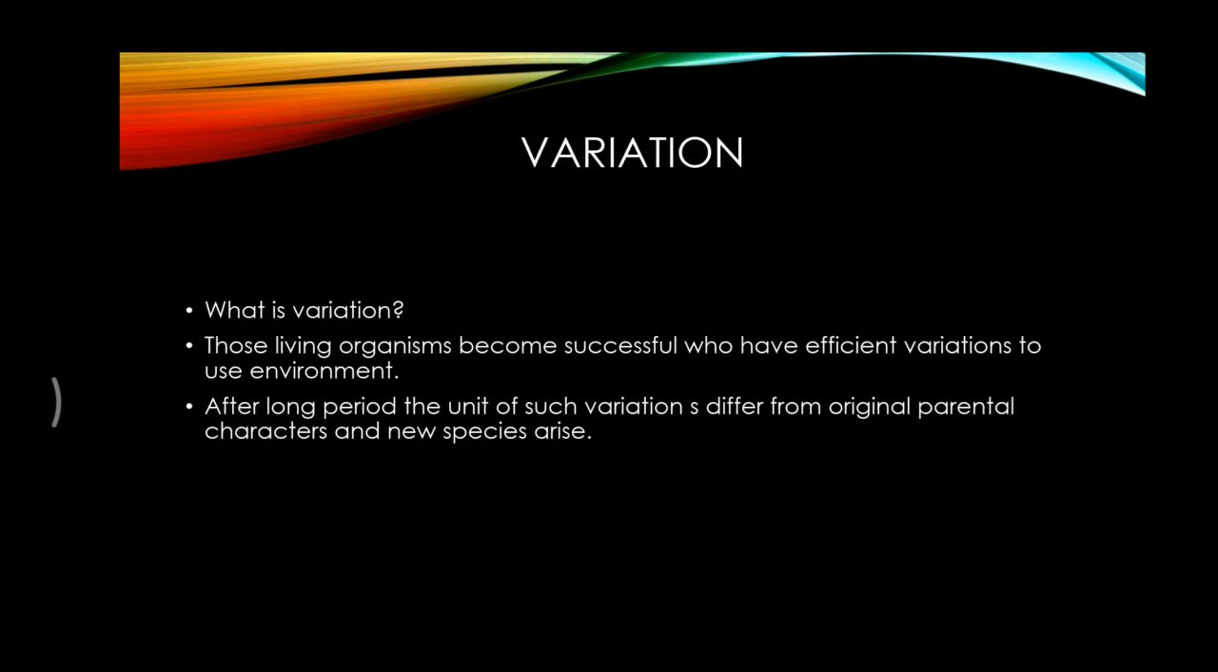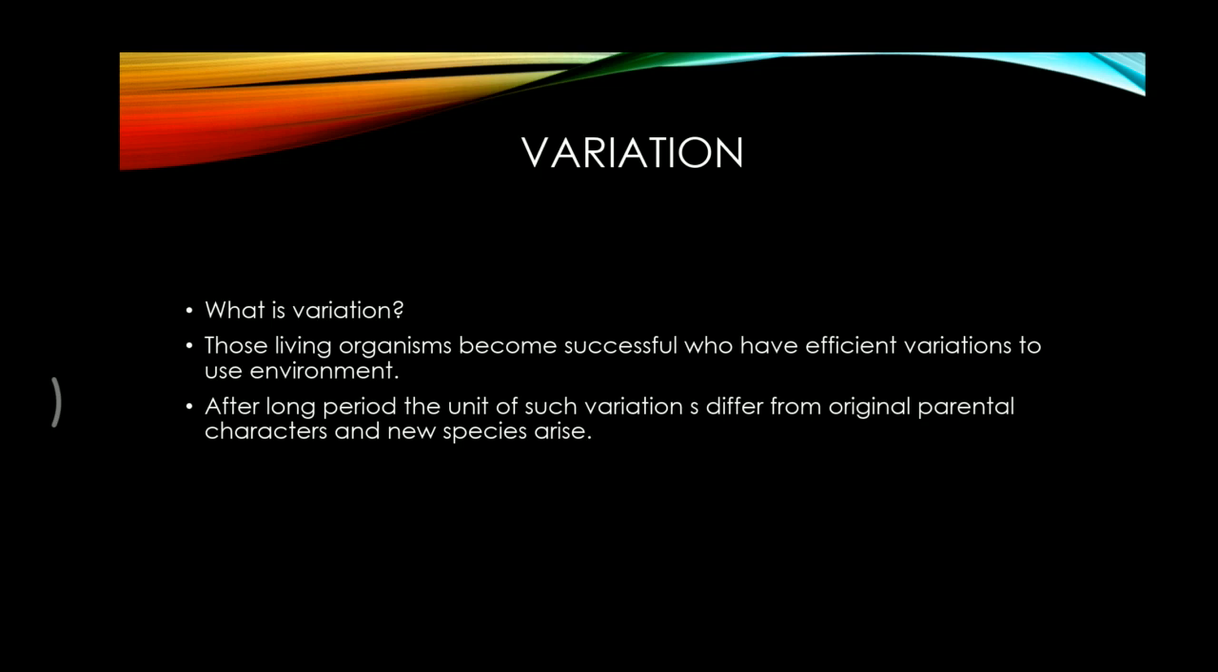Now variation. What is variation? Various living organisms exist around us. The question arises why it is so. Every living organism has different characters. Such diversiform character is called variation. Different characters are present among individuals of the same species.